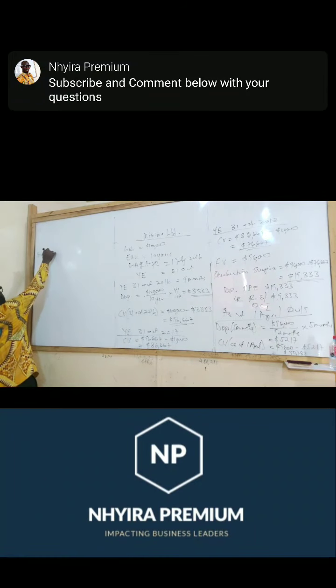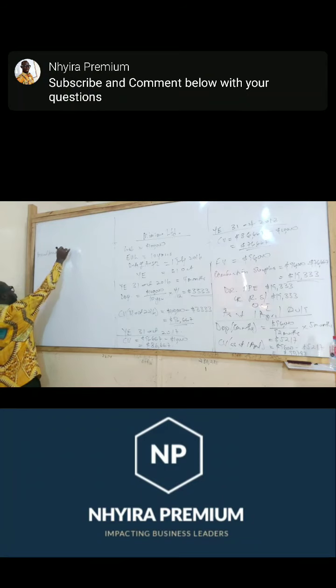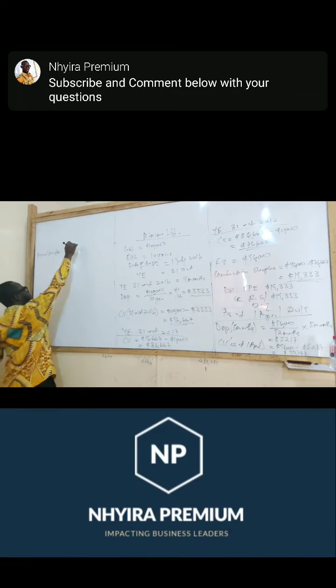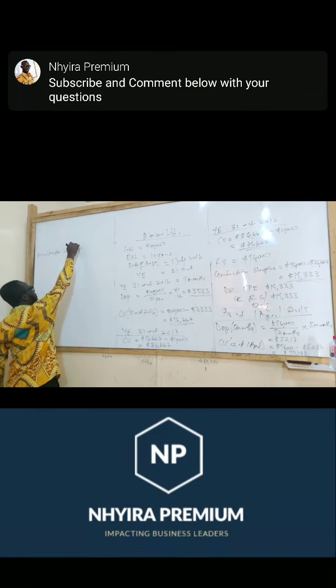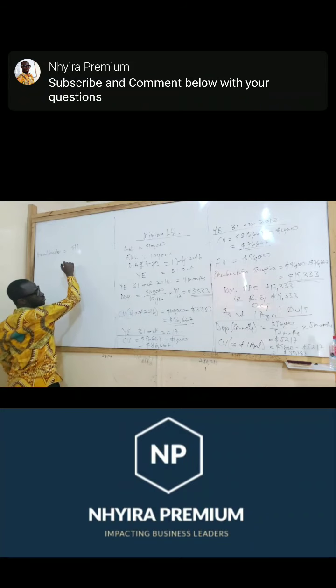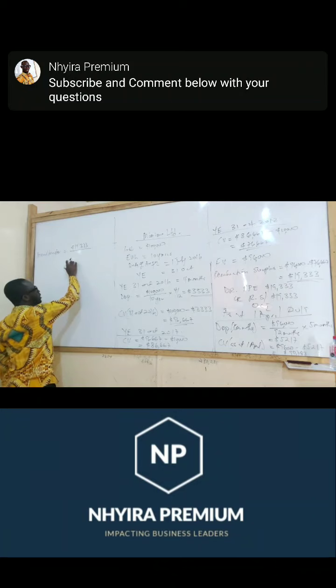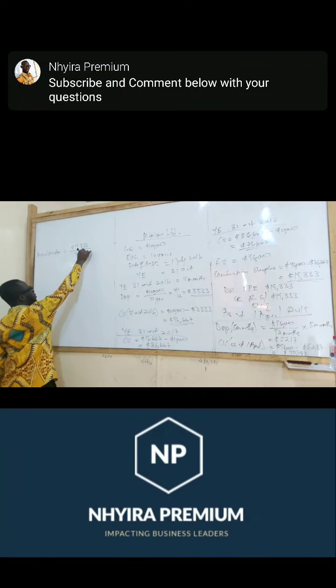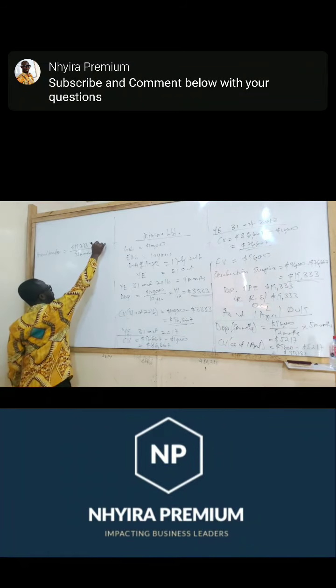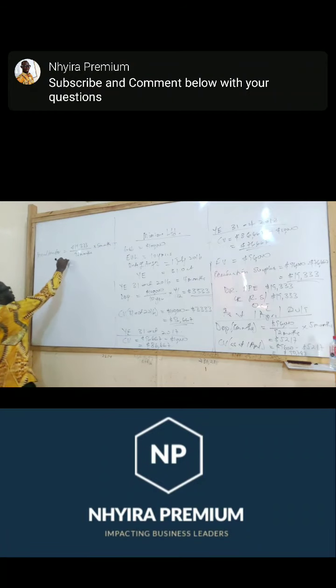So the annual transfer will be, what was our revaluation surplus? 19,333. How many months were we having? 92 months remaining, yes. Times 5. Can I have an answer?